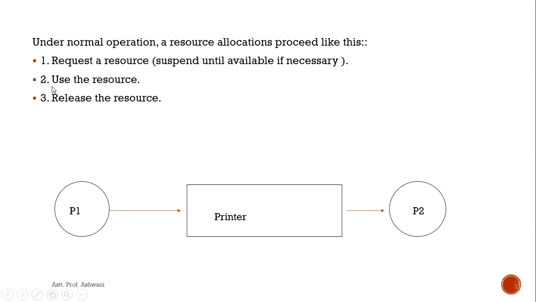Now the second one is use the resource. When the resource is allocated to the process, the process can use the resource, and after using that resource it can further release it.